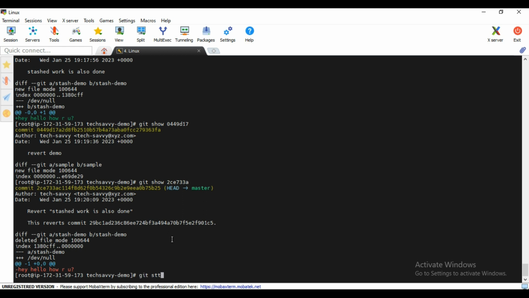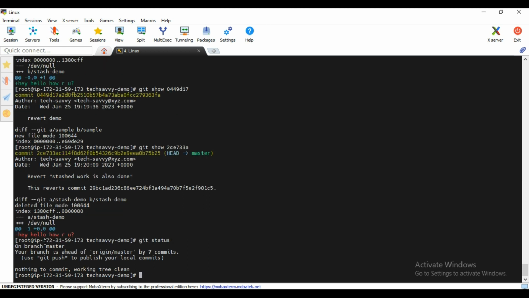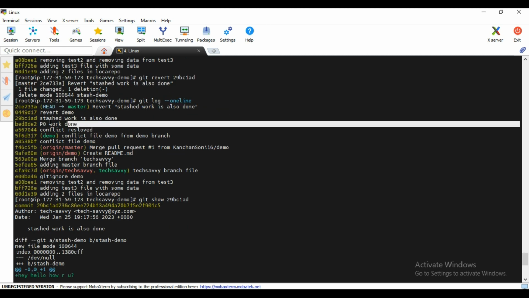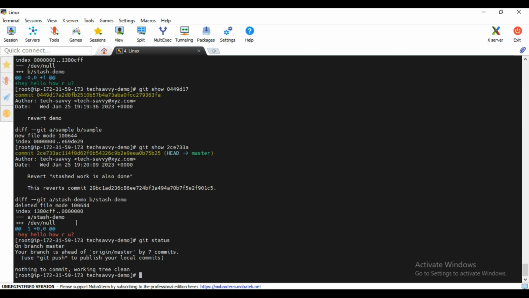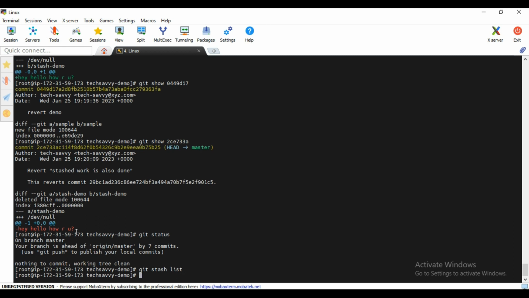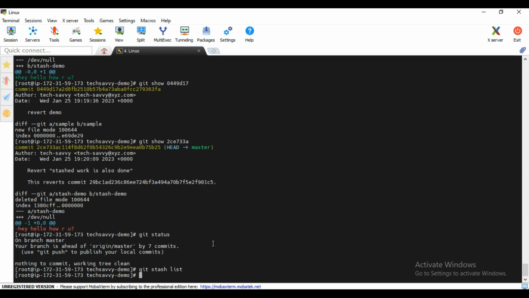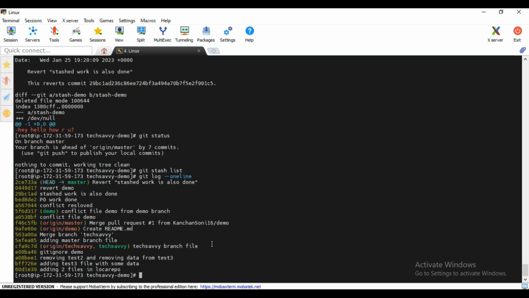Now if you wanted to see git status here, it's like a kind of stashed work. Here you were having data in the stashed area, so that's why it is showing here. If you wanted to see git stash list, let's see what happened. Okay, we don't have anything, so it is just simply showing that you have reverted your stashed content here. That's it. Okay, so now we have one more last concept left with us, which is tagging.